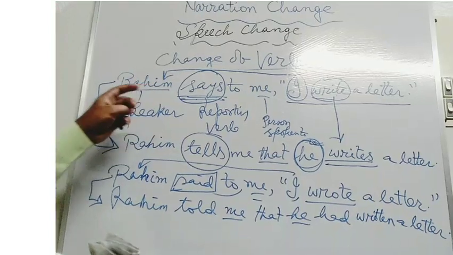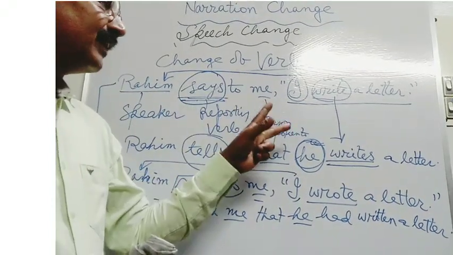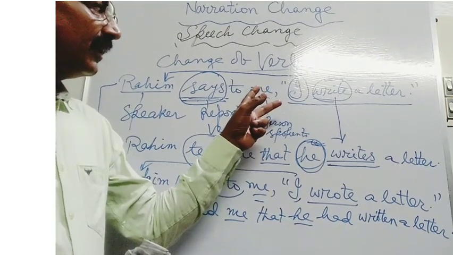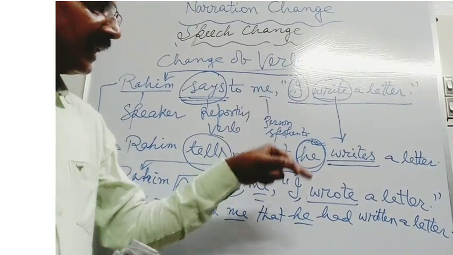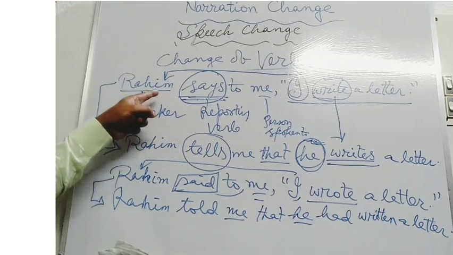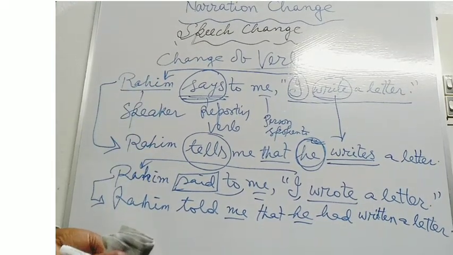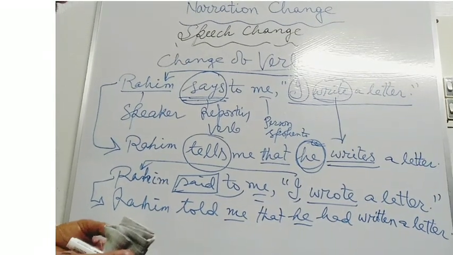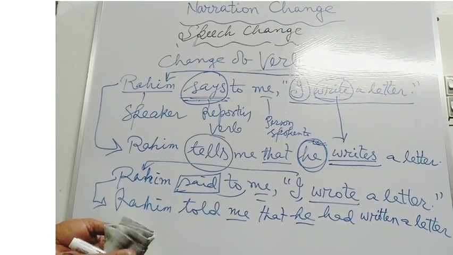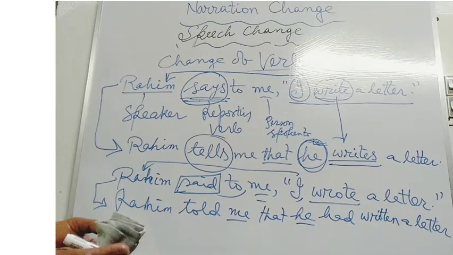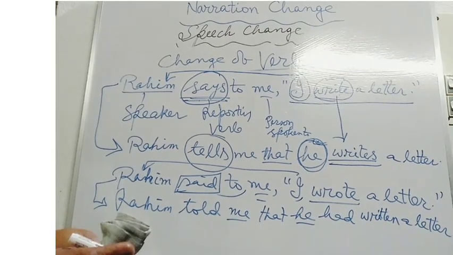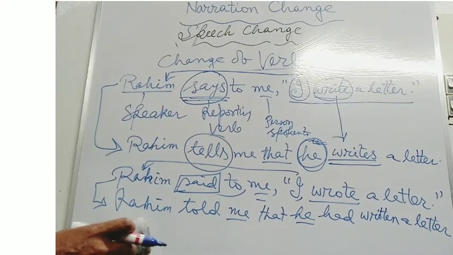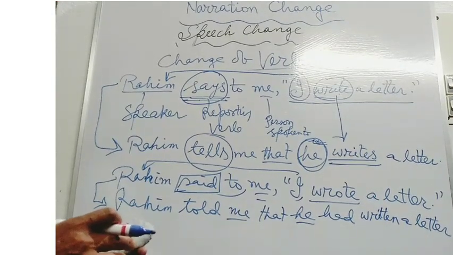So in this way you will have to see the change of verb at the time of converting a direct speech to indirect speech. Now I will discuss to you in my next class the change of speech in the assertive formation or statement formation. That is the narration change of assertive sentence or statement.